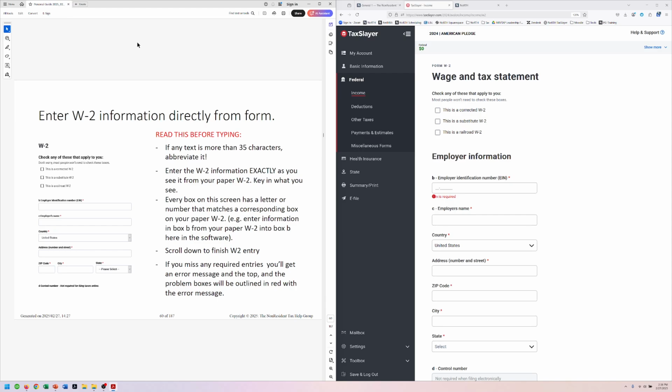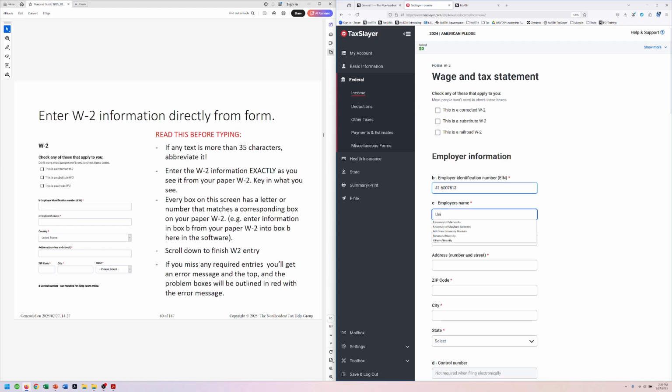And that's all right. The main things that really need to be matching are the social security number. Your name would also be important to have match, but the most important thing is really that social security number. And we're going to start with the employer identification number, which is basically like a business social security number.